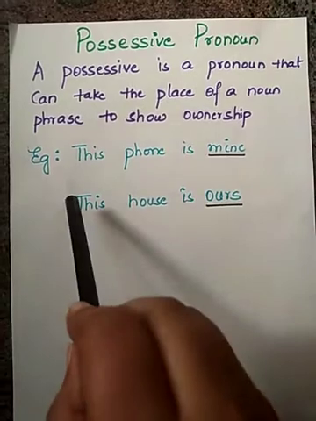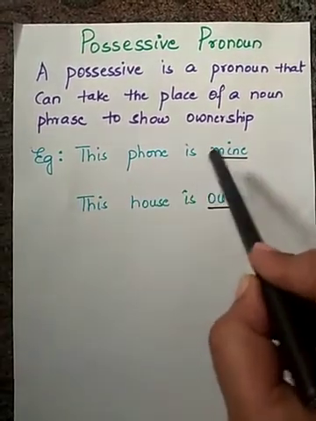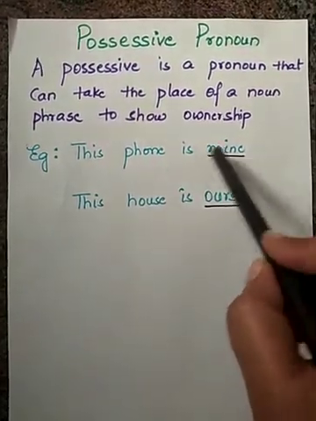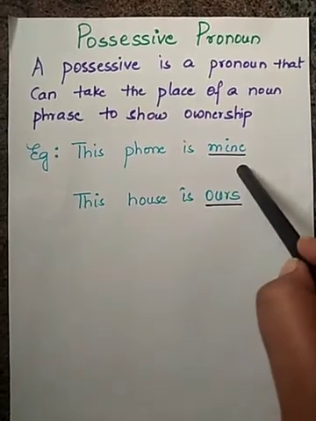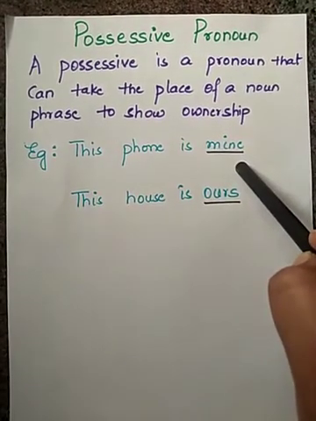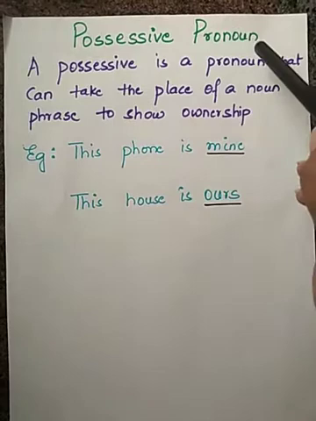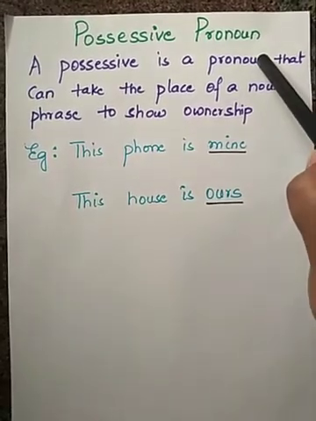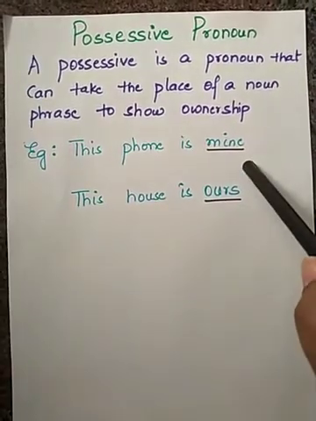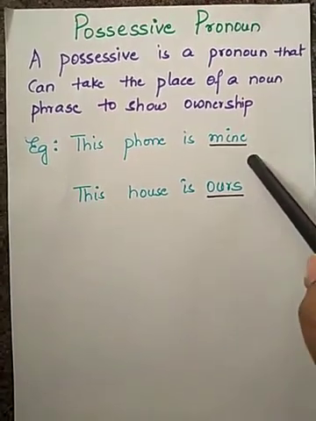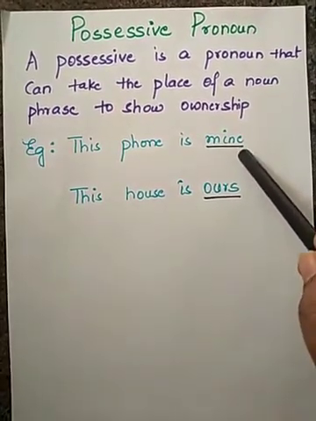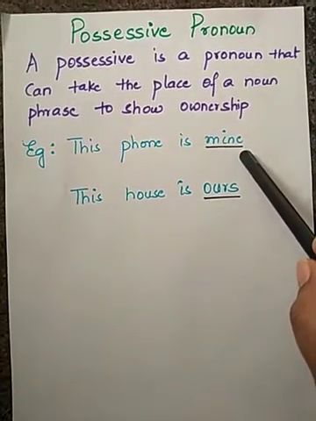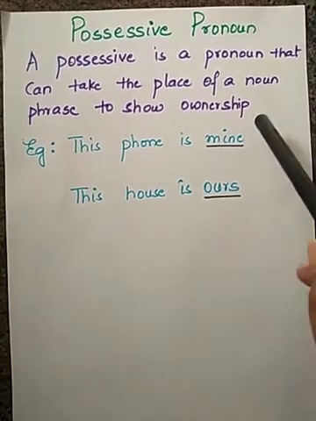For example, this phone is mine. Mine is a possessive pronoun because it takes the place of a noun. Why is it a possessive pronoun? Because it takes the place of a noun or a noun phrase.